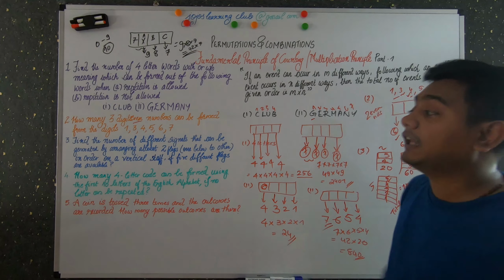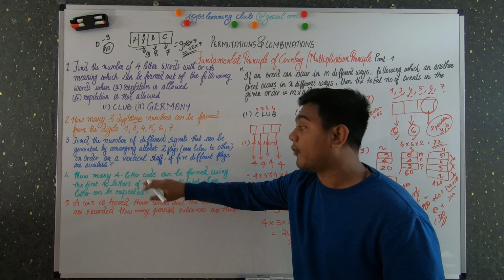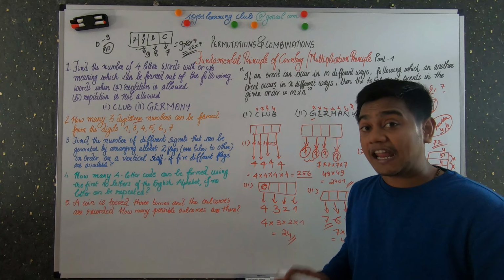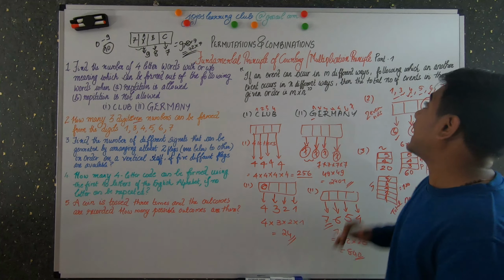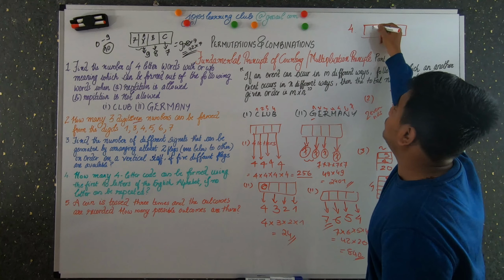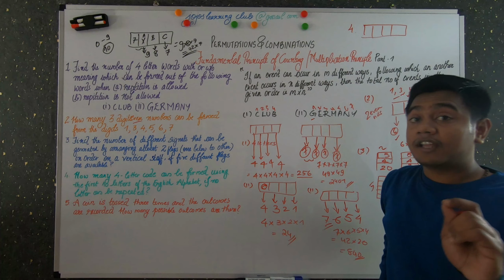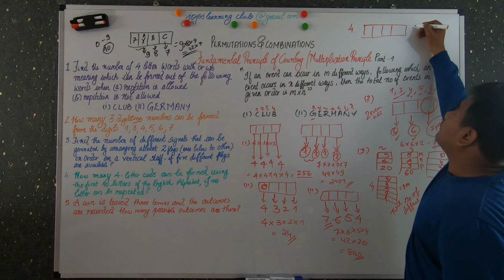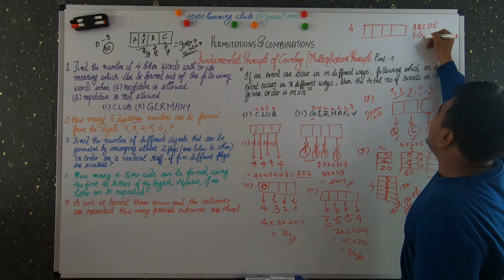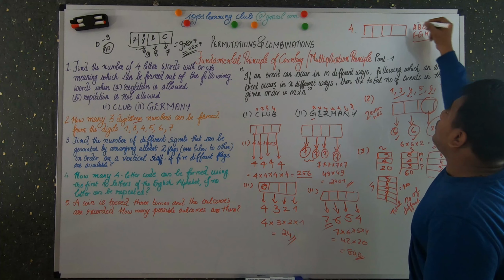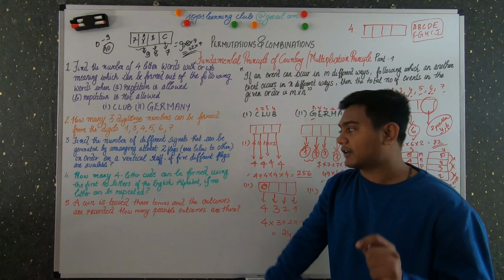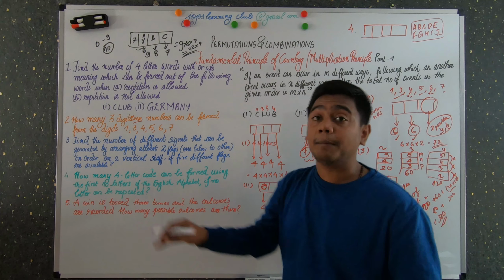Okay, now let's do the next problem. How many 4-letter codes can be formed using the first 10 letters of the English alphabet if no letters can be repeated? So it is said that you have to form a 4-letter word using the first 10 alphabets, that is A, B, C, D, E, F, G, H, I, J. Using all these 10 letters, you have to form a 4-letter word if no letter can be repeated.